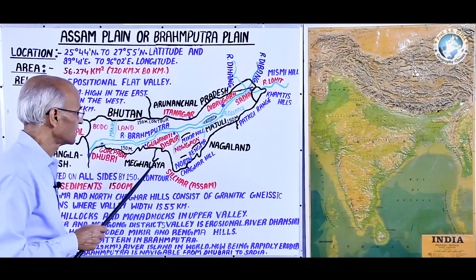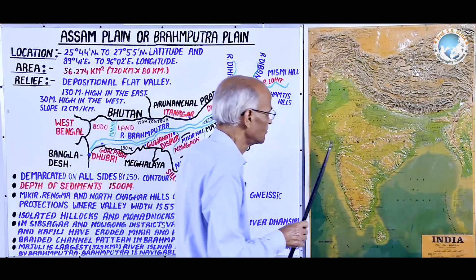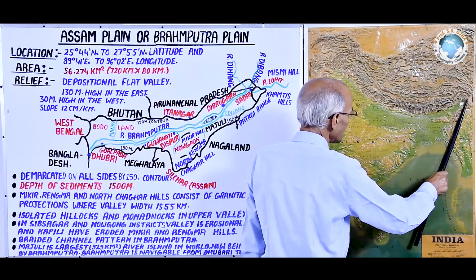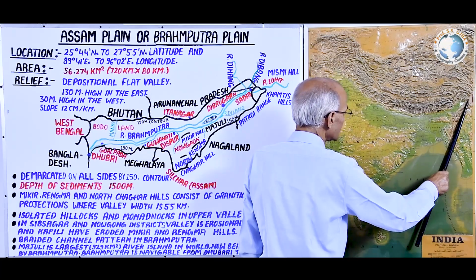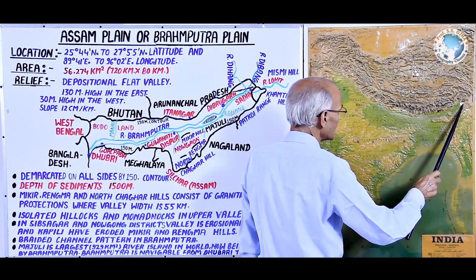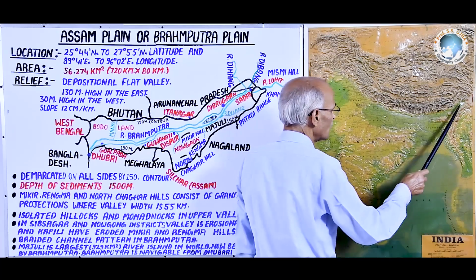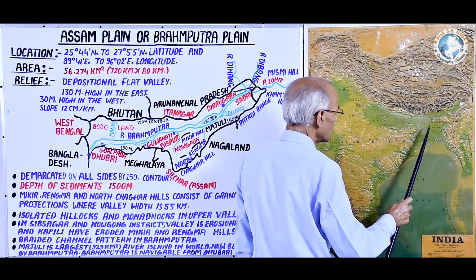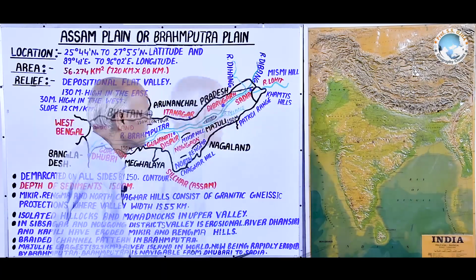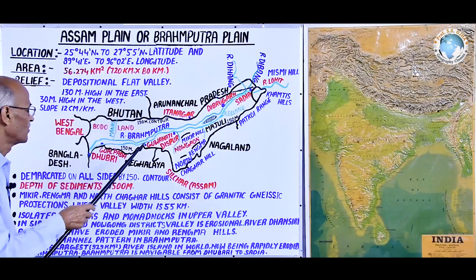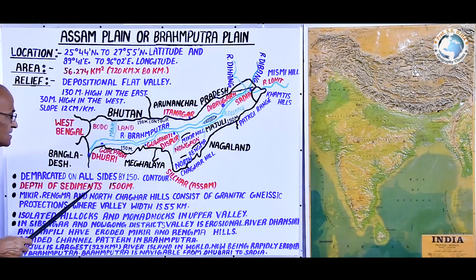Its cause, as we have studied, is the downwarping of this Malda Gap, due to which the eastern Himalayas part of the tract was raised, and due to this raising, the eastern part has elevated up to 130 meter and the western part subsided up to 30 meter height from sea level. Thus, this is about the slope and height. Now, let us study its other features.